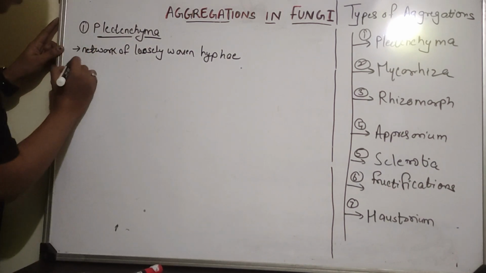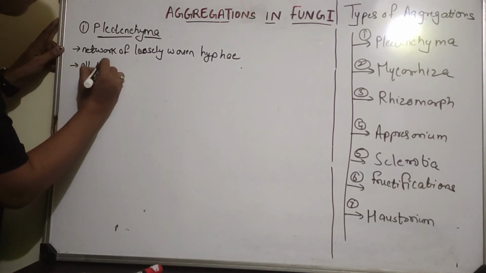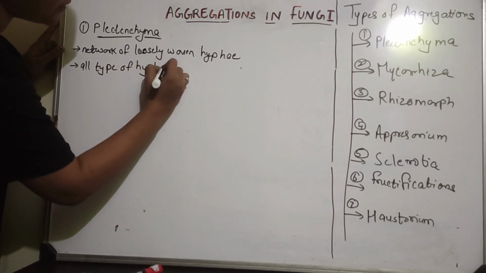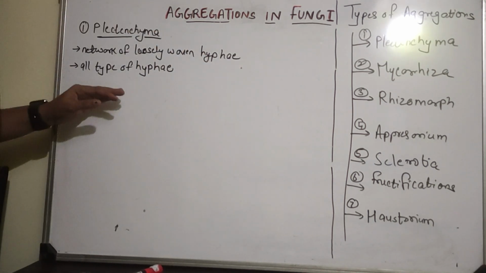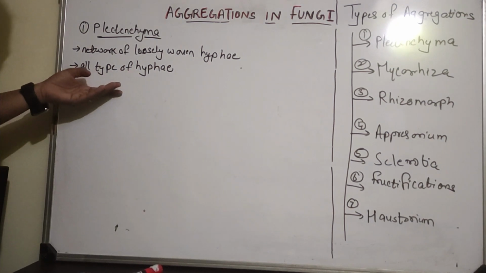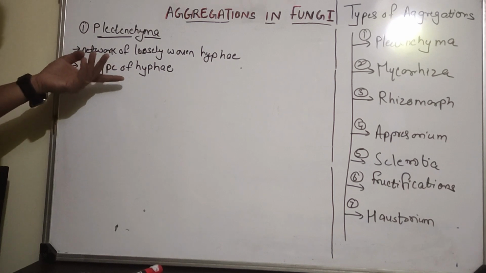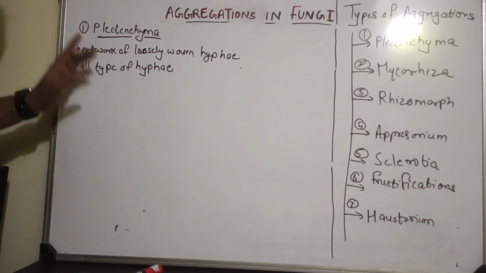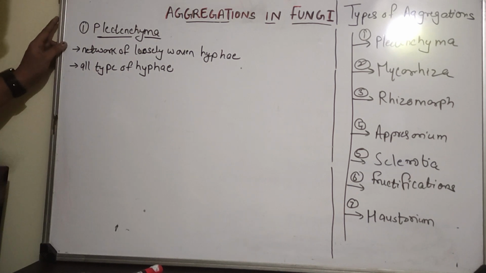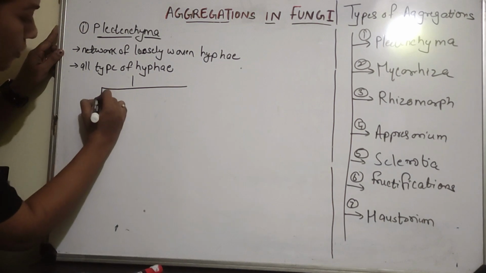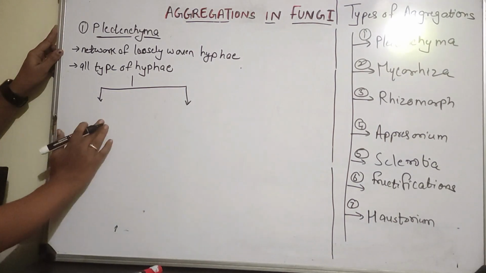But all type of hyphae fall into this category. सभी type के hyphae इस category को belong करते हैं. So all the types of hyphae that you know fall in this category. It is an interwoven mass that you already know. All these are called Placenkyma, but Placenkyma has two types.